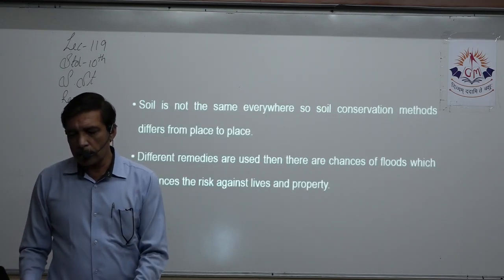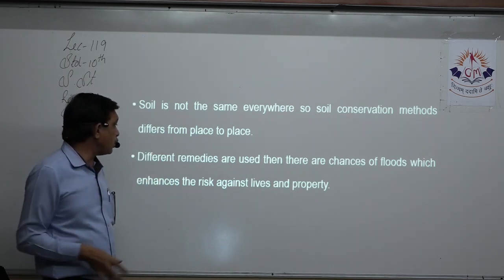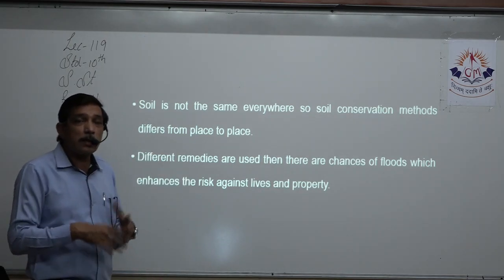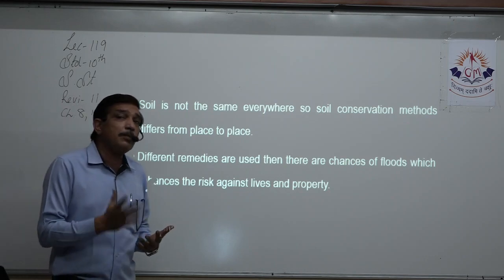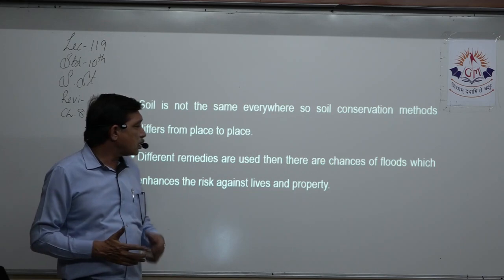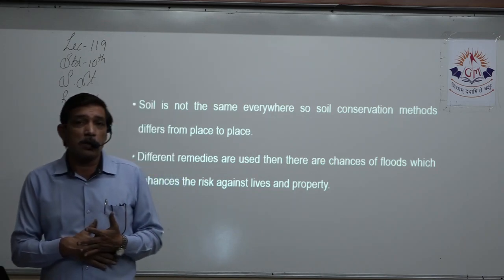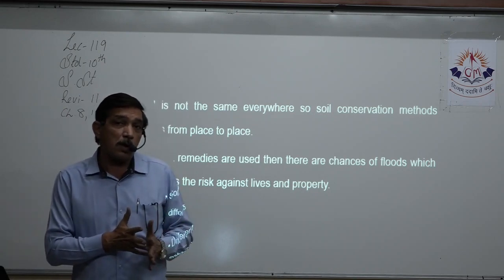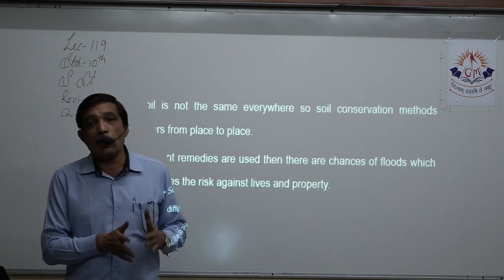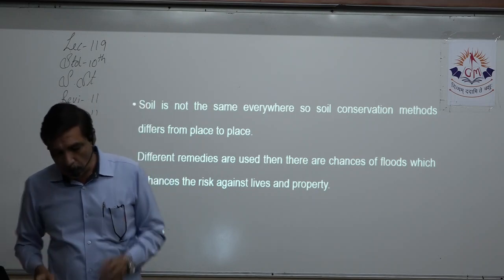Soil is not the same everywhere, so soil conservation methods may differ from place to place. Different remedies are used at different places because the soil type is different, right? Also, the chances of flood increase the risk to lives and property, because if we don't stop the flow of water and wind, it can cause quite a lot of harm to man and material both.